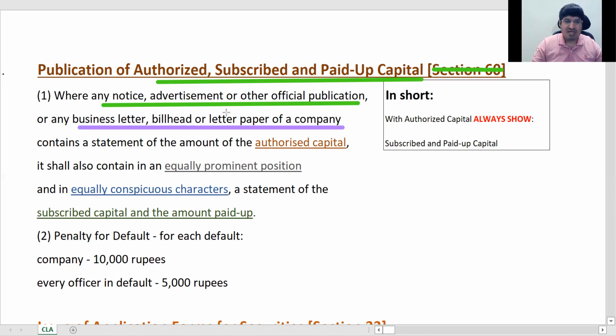ये दो लाइन बोल रहे हैं कि कोई नोटिस, एडवर्टाइजमेंट या कोई भी टाइप का कम्युनिकेशन जो कंपनी निकालता है, ठीक है, और उसमें आपका स्टेटमेंट ऑफ ऑथराइज्ड कैपिटल होता है कि ऑथराइज्ड कैपिटल हमारा इतना है करके आपने बताया है. So wherever you have taken out any advertisement, notice and any other communication for that matter, and there you have mentioned that your authorized capital is this much, then there is a binding on the company that they have to mention also in an equally prominent position.